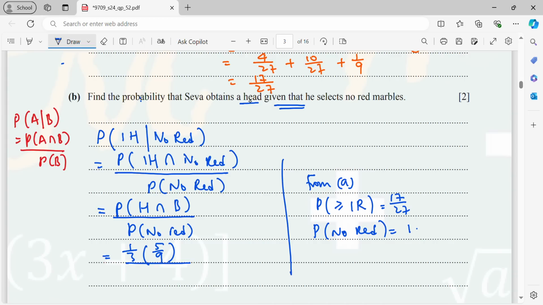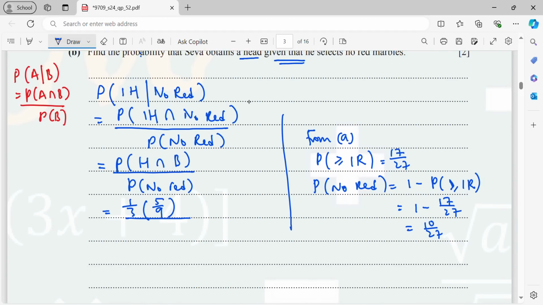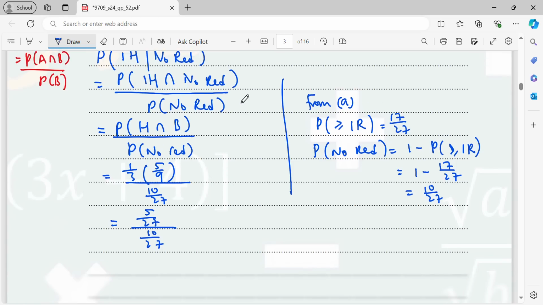So it will be just 1 minus at least 1 red marble. Therefore this is going to be 1 minus 17 over 27. Alright, so you will be getting 10 over 27 here. Which means no red marble is 10 over 27. So from here, you will be getting 5 over 27 divided by 10 over 27. That is going to be half.